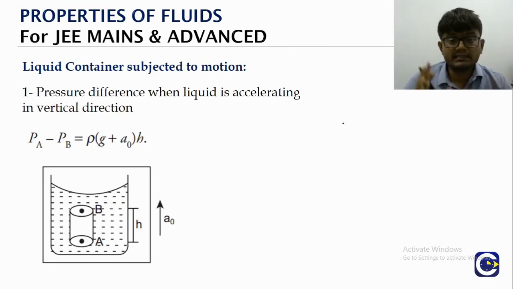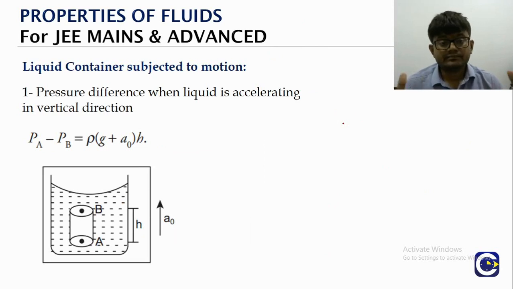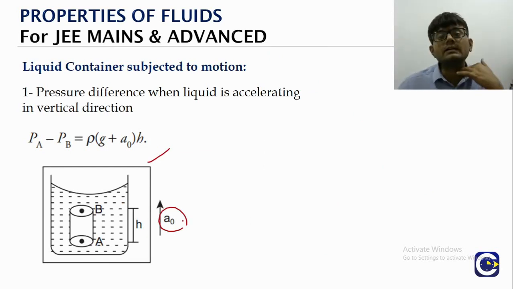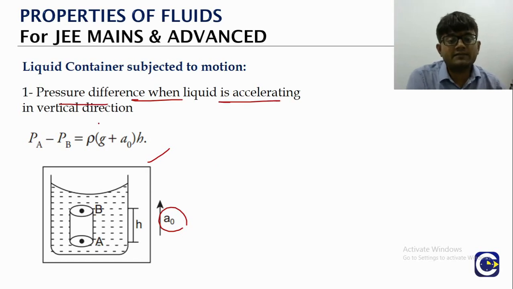Now, while we have discussed fluid statics, we also have some results on the fluid container having a motion, not the fluid moving. Say, for example, you have a fluid in a container or vessel that is going up with an acceleration a naught. The vessel itself is going up with an acceleration a naught. Then we will see how the pressure difference will be calculated. The same way, we mark a point A and a point B. We take the same hypothetical cylinder with area of cross section A.